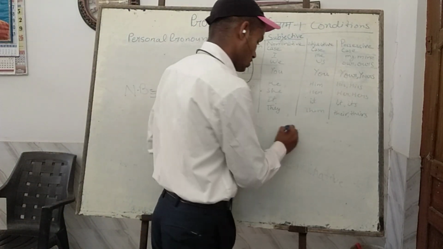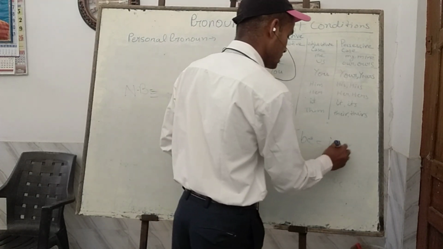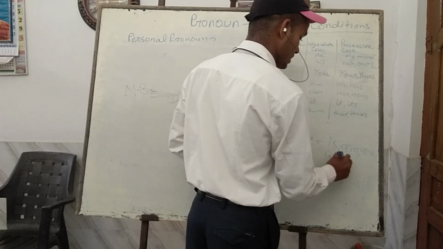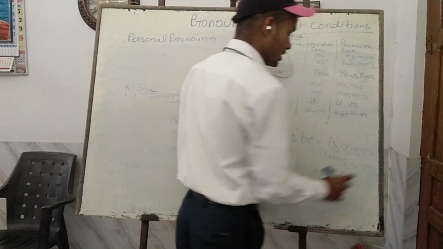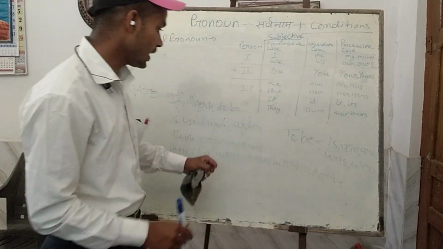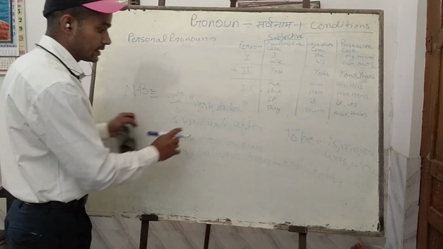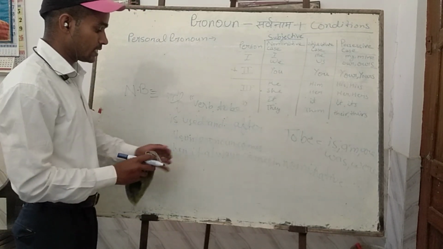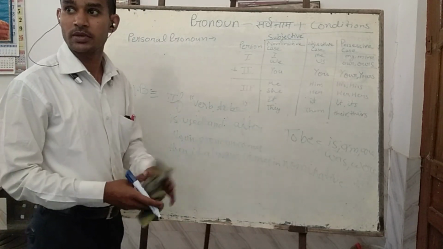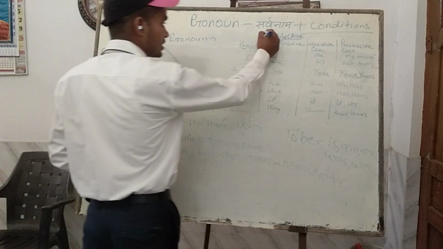Actually you may not know what the to be verb is. The to be verbs are is, am, are, was and were. These are the to be forms of the verb. And if in a sentence a to be verb is there and after that a noun or pronoun is used, then this noun or pronoun must be in the nominative case, that is, in the subjective form.